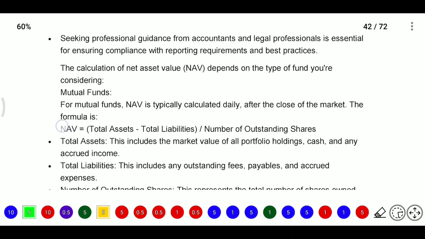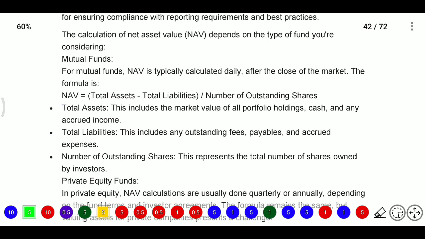Now, for mutual funds, we have the calculation of NAV. NAV depends on the type of fund you are considering. For a mutual fund, NAV is typically calculated on a daily basis. After the market closes, with market timings of 9:15 to 3:30, they will calculate and update the NAV by 11 p.m.